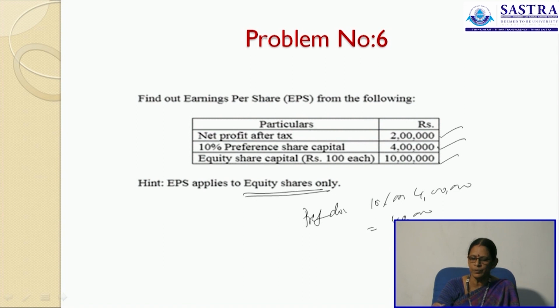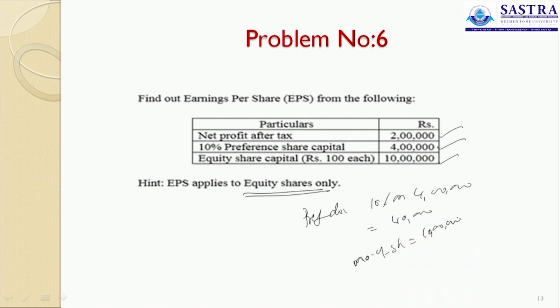So, now net profit after tax is 2 lakh rupees minus your preference dividend, you will get your amount available to your equity shareholders. Now, equity share capital is 10 lakh rupees, number of shares available will be 10 lakhs divided by 100 rupees. So, it will be 10,000 shares.